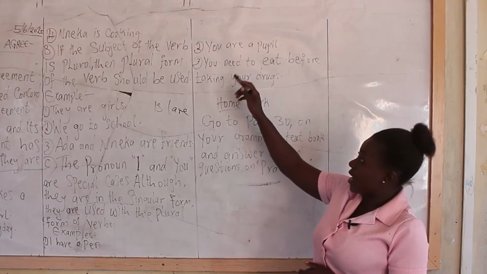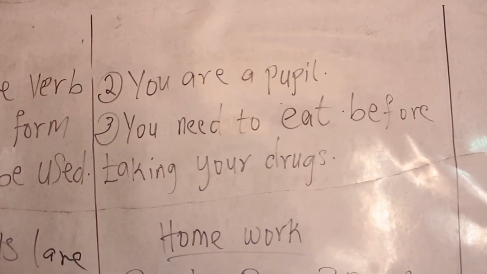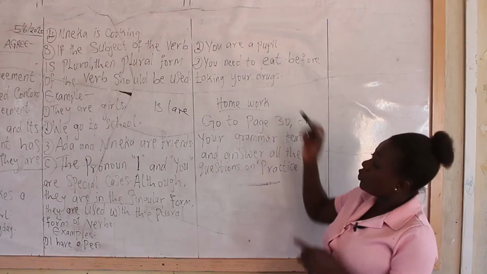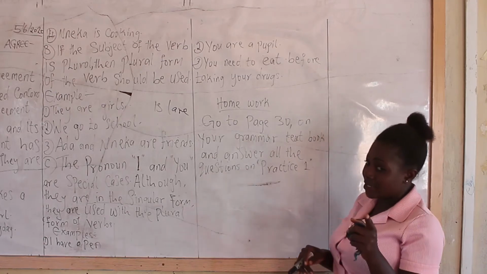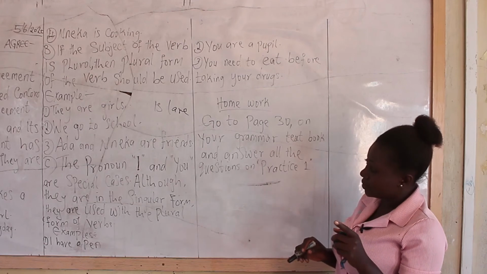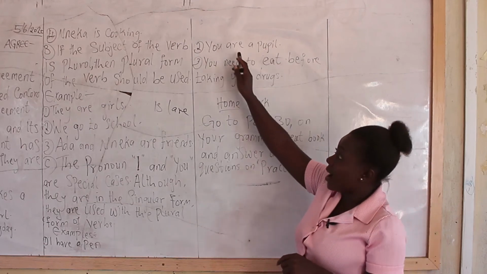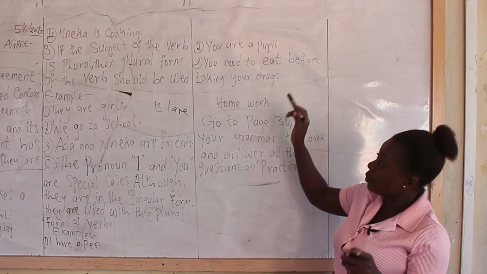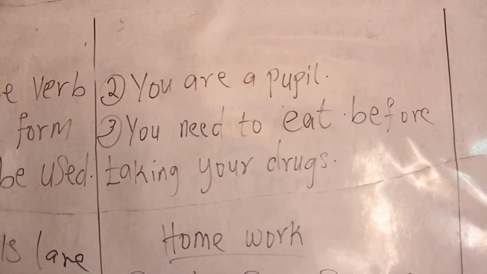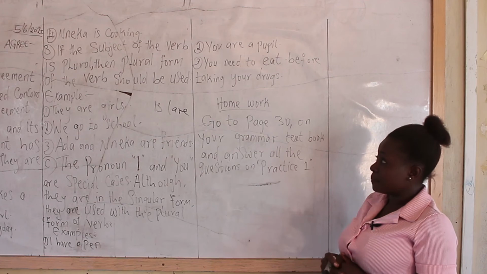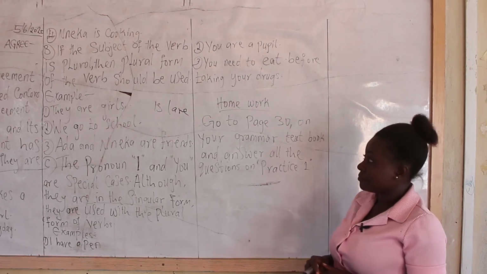The number 2 example says, you are a pupil. You here is referring to one person, but we cannot make use of is because it's totally wrong. So we make use of what? You are a pupil. Number 3, you need to eat before taking your drugs. Hope you are following. Good.